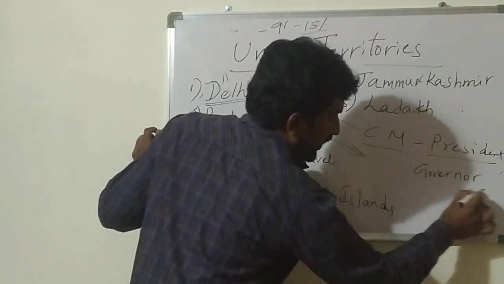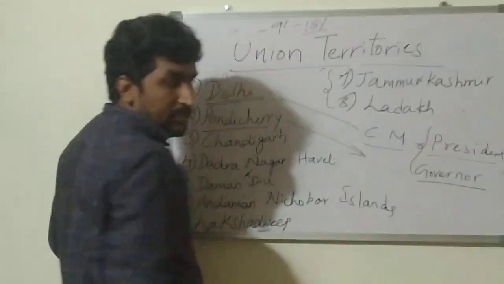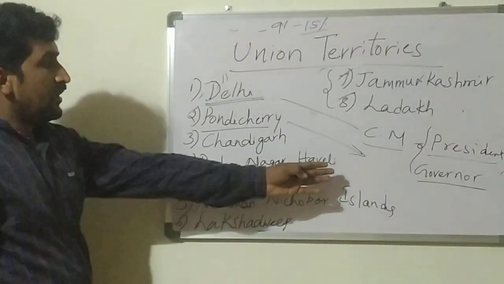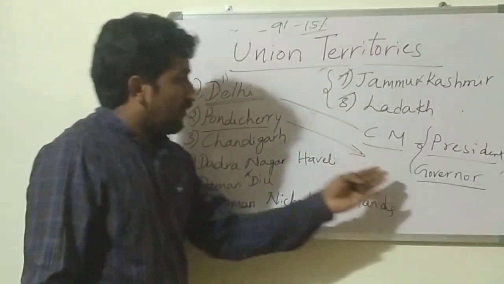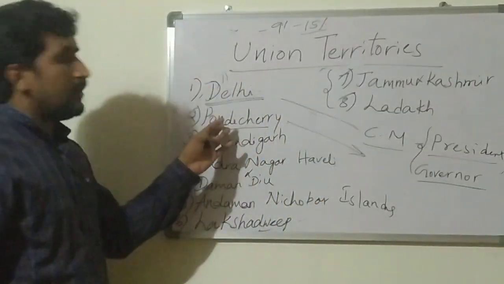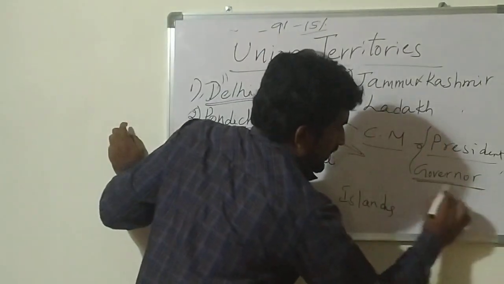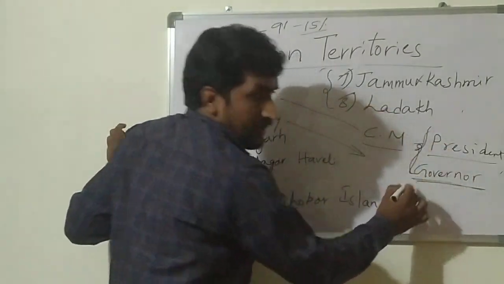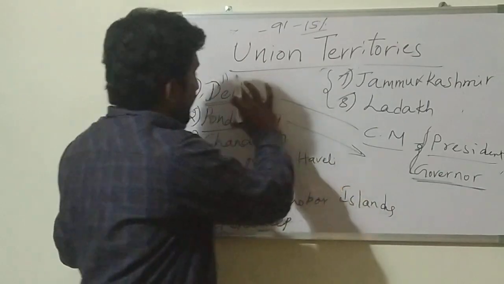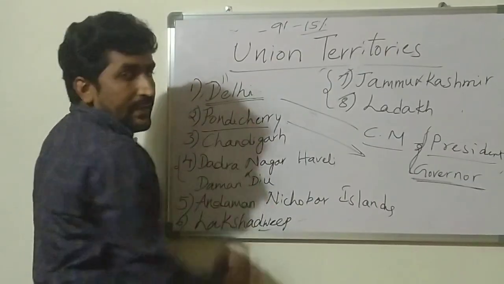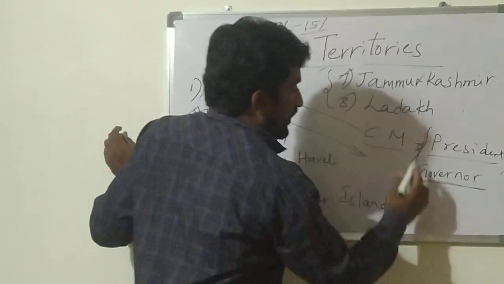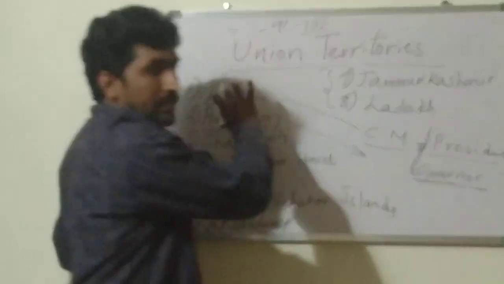Remember, don't be confused with these options. In exams you may be asked which one will appoint the Delhi and Pondicherry chief ministers, not the governor. Remember, here there is no place for the governor. The Lieutenant Governor will be acting as the center's representative in these union territories.